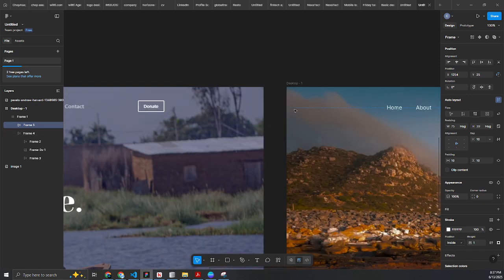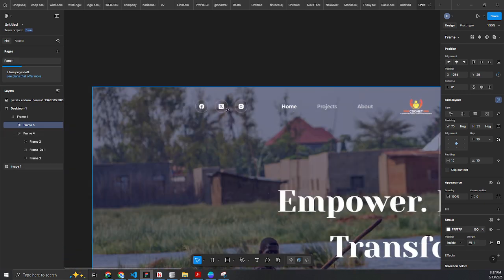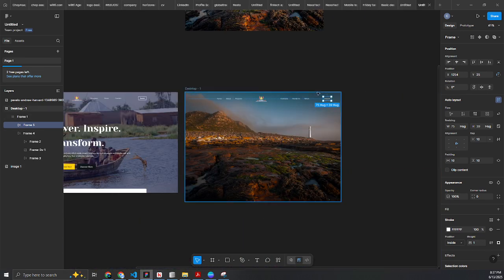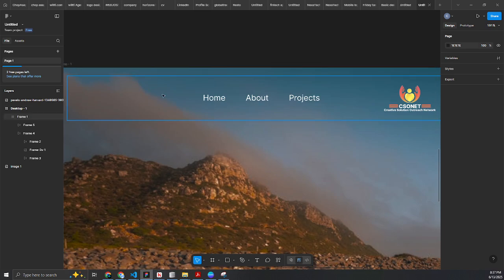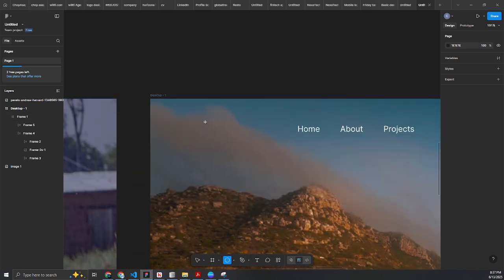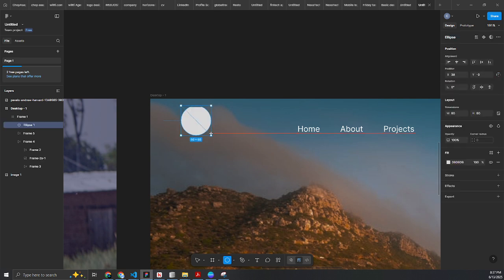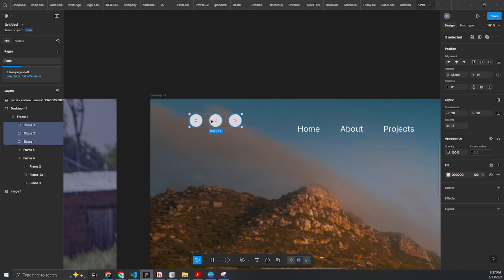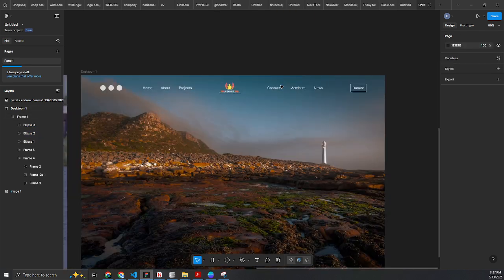And then if you check this other section here, we have icons for Facebook, X, and this other one here. The icons, we can download them online. But I'll just put placeholders for these icons. I'll choose circle and I'll just put placeholders, so that we should not be going back and forth. So I have 3 of them. Select the 3 and bring them down to be at the center. So that is the placeholder for the icons, somehow like this. So that is the top section.